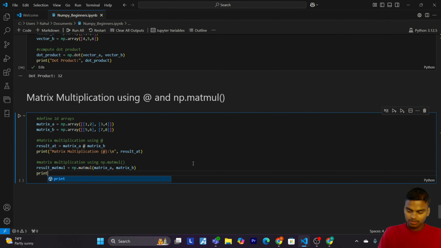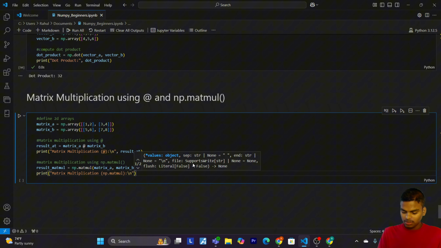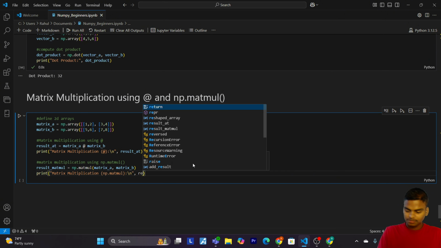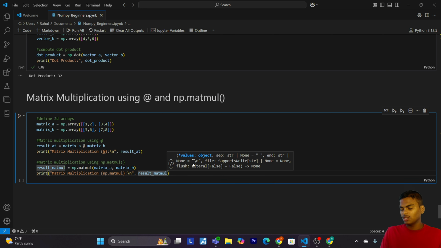Now let's print matrix multiplication np.matmul, and pass result_matmul. So it's time to run our code. Now let's run.